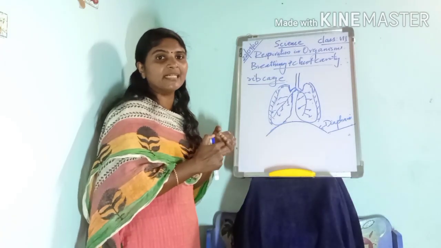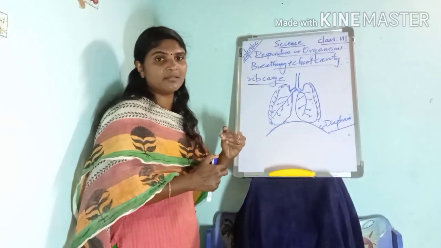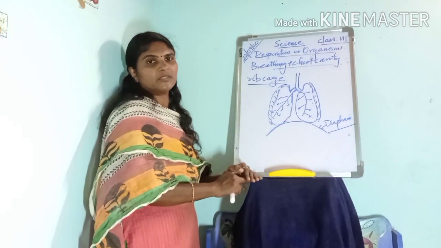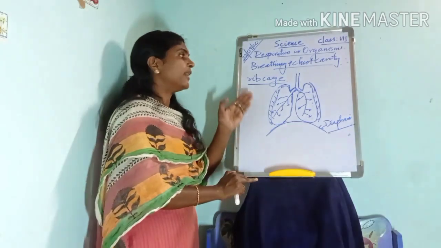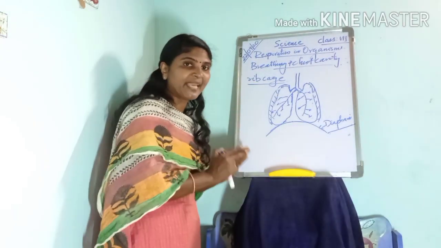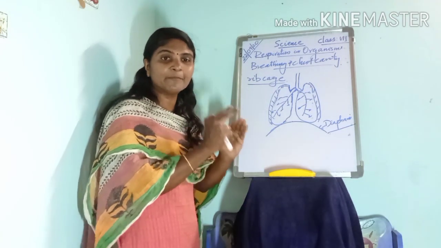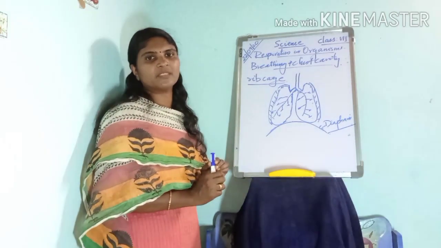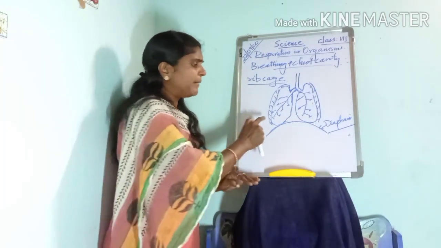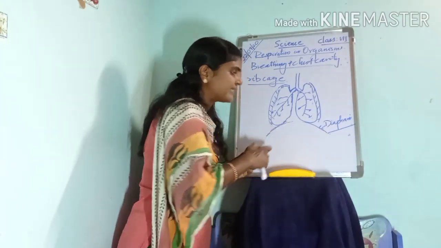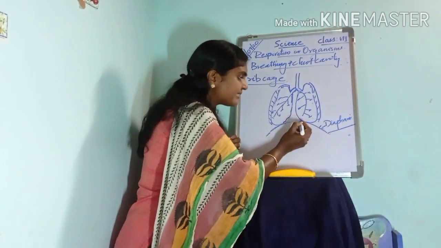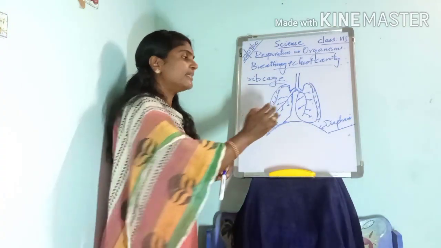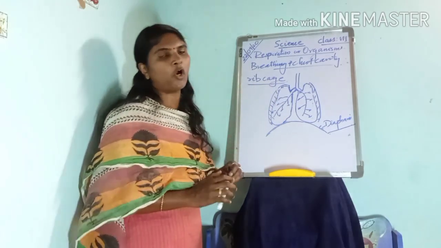Why does our chest rise and fall as you breathe in and breathe out? That is actually the question. Here, below the rib cage, what is the rib cage? Actually, it is an arrangement of ribs that encloses and protects our lungs. Below the rib cage there is a sheet of muscles known as the diaphragm, and this diaphragm contracts and relaxes all the time.